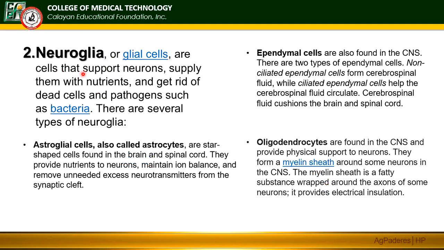Neuroglia or glial cells. So, kanina, they support neurons and supply them with nutrients and get rid of dead cells and pathogens such as bacteria. There are types of neuroglia. Astroglial cells, also called astrocytes. Astro means star-shaped, found in the brain and spinal cord.